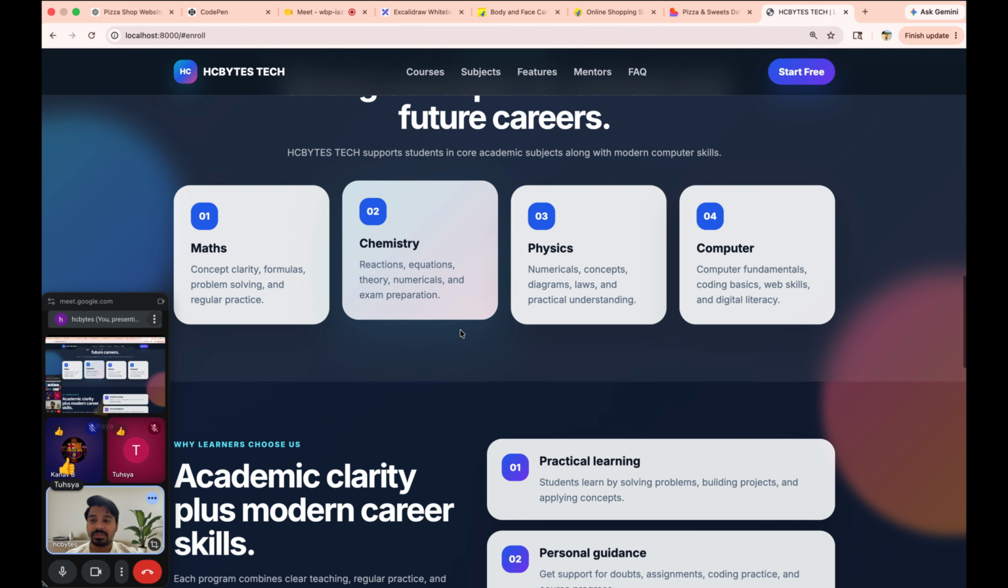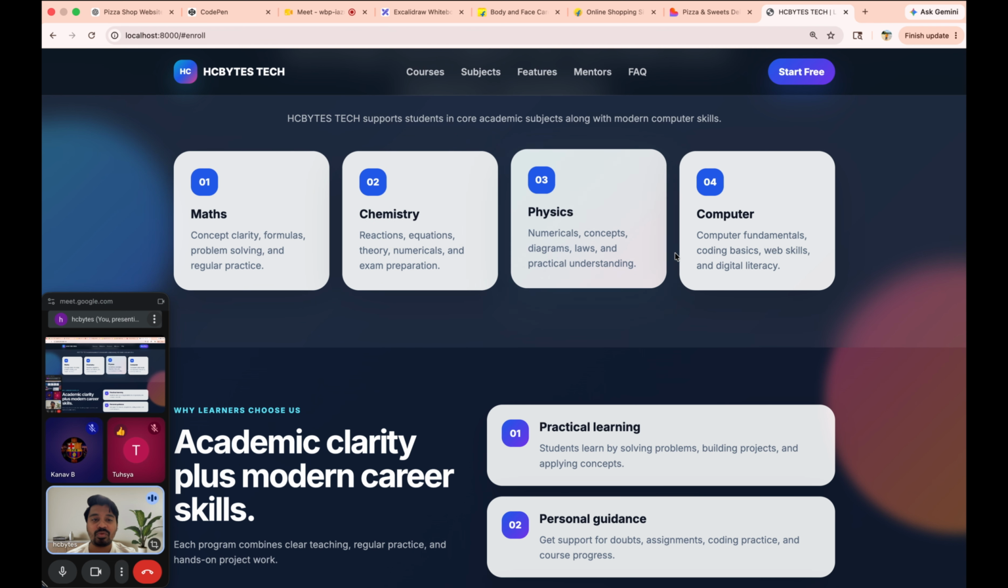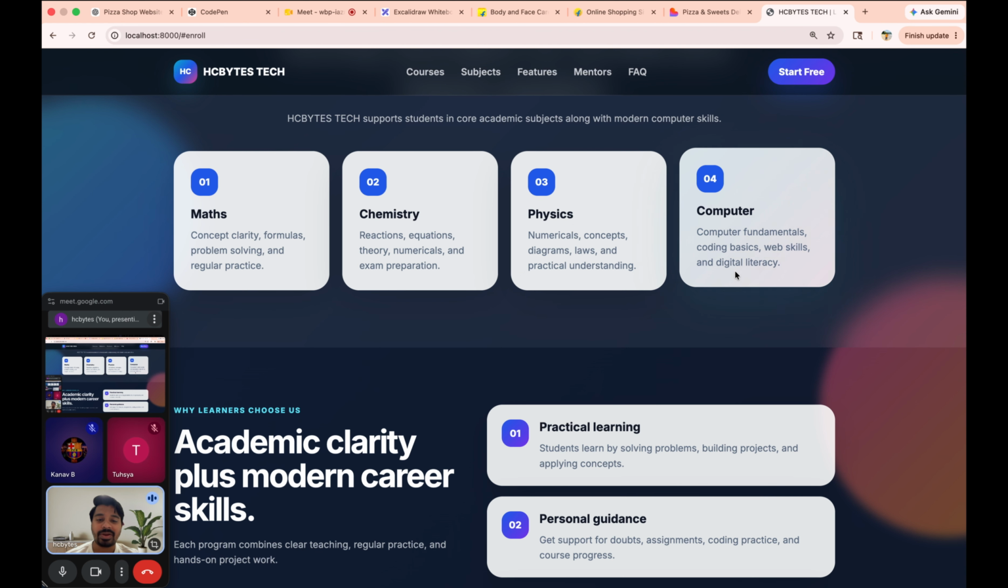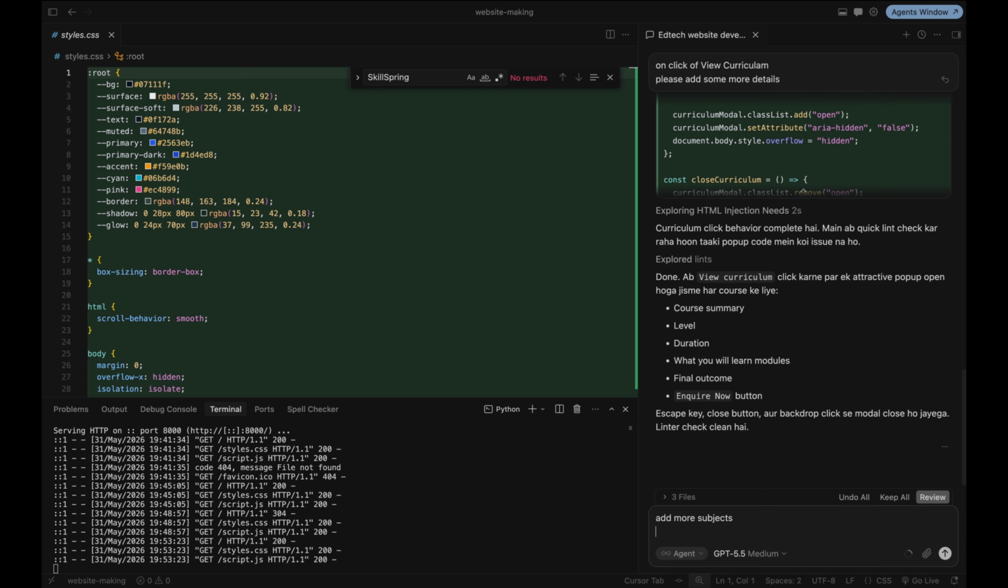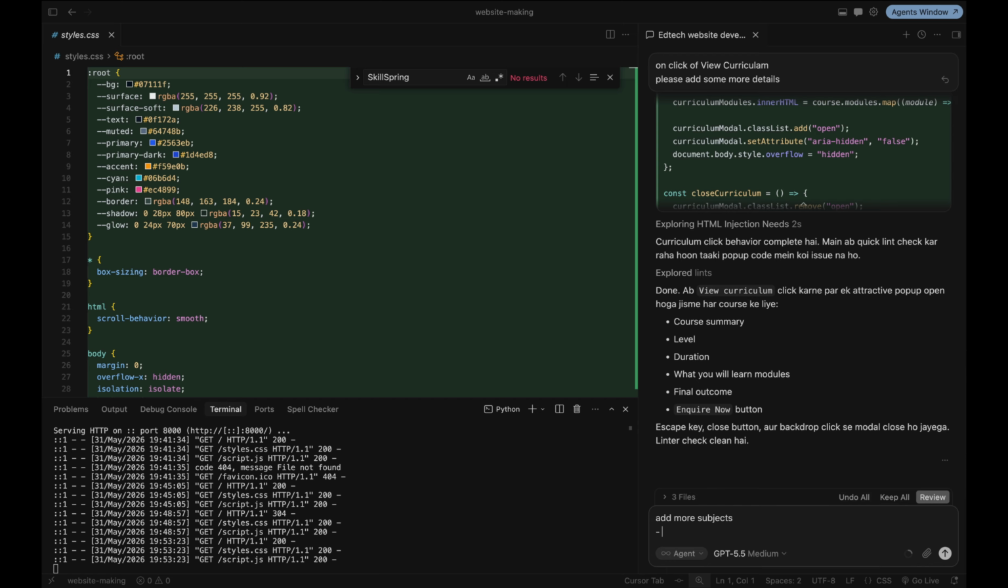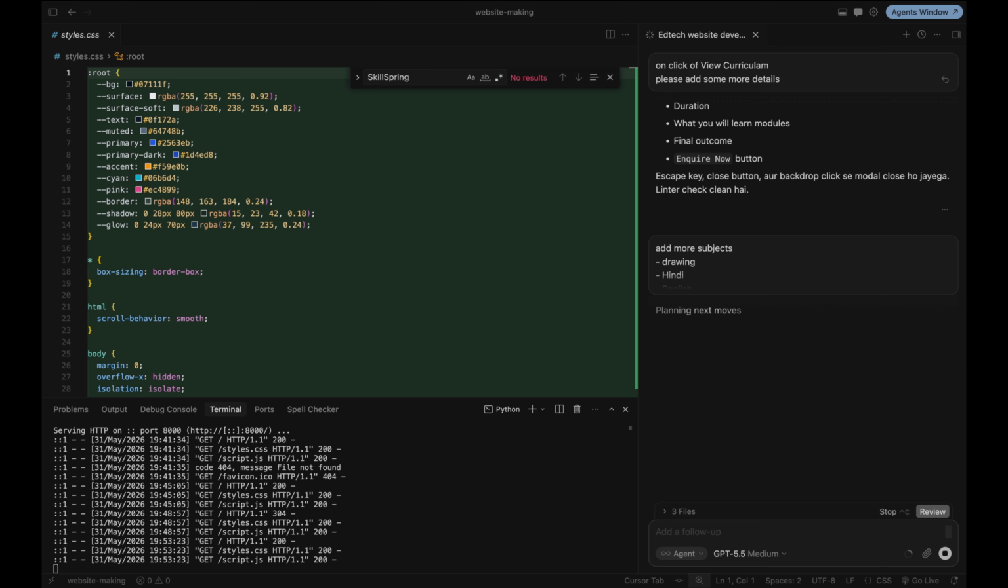Now suppose I wanted to add more subjects here. This is math, chemistry, physics, computer. I wanted to add more subjects. What will I do? I'll go here and add more subjects, art, drawing, then Hindi, English, geography. Okay, if I press enter here, what happens? It will add some more subjects.